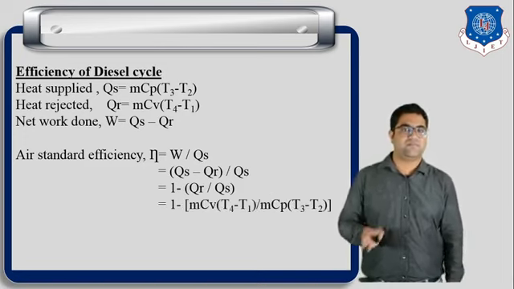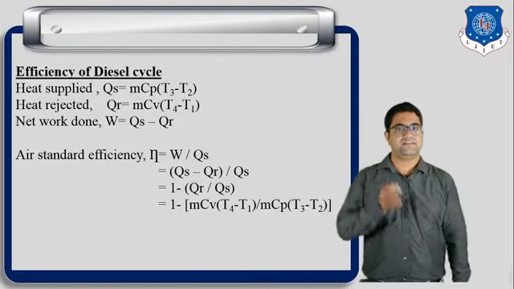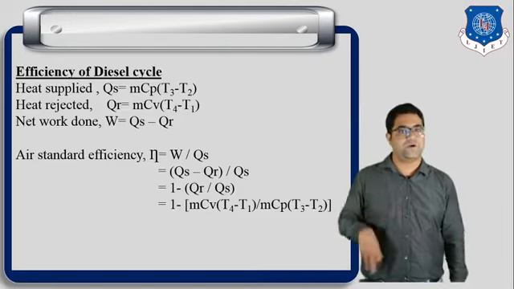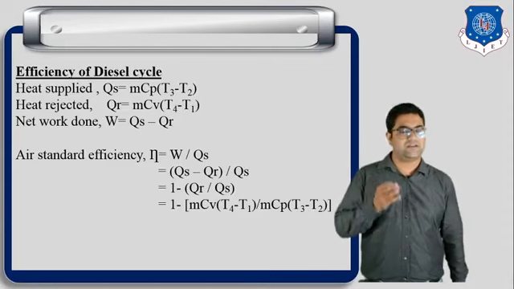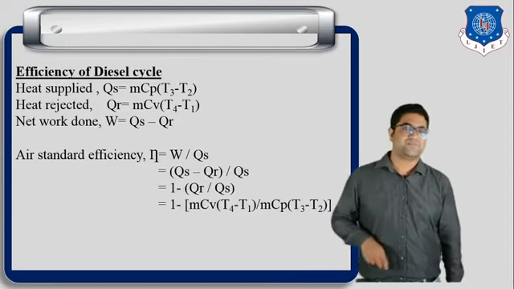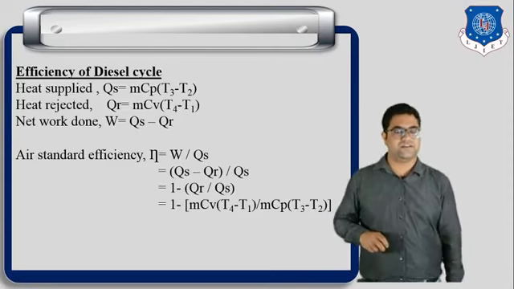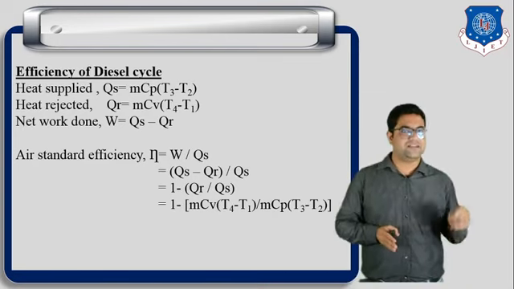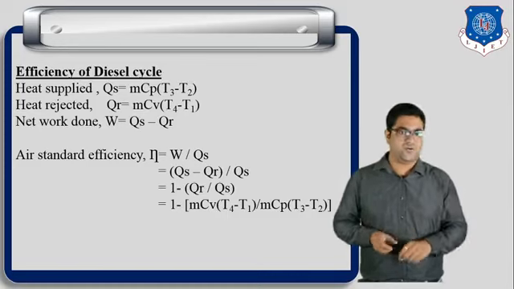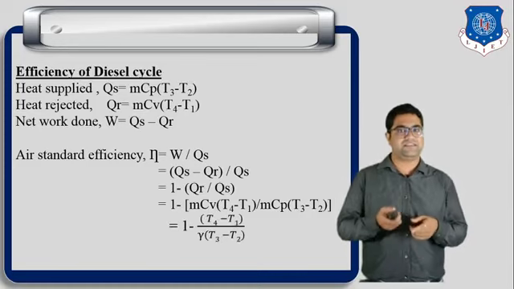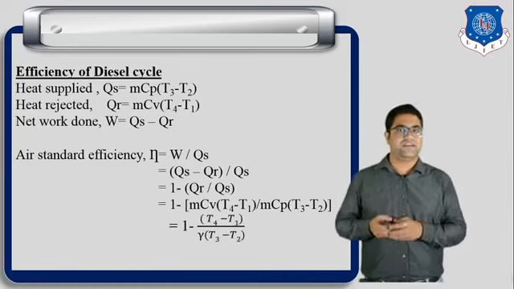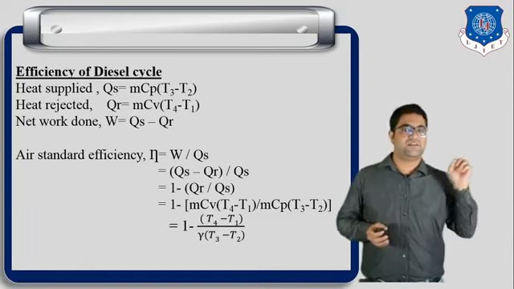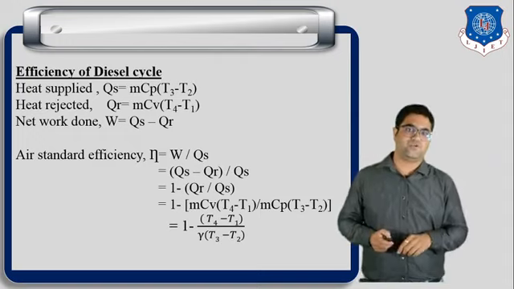So we can write 1 minus mCv delta T, that is T4 minus T1, that is the heat rejected during this process, upon mCp into T3 minus T2, that is the heat supplied. Here m is common, so we can cut it out. Now we know that Cp by Cv is equal to gamma, the adiabatic index. So we can put Cp by Cv equal to gamma, and write 1 minus 1 upon gamma into T4 minus T1 upon T3 minus T2.